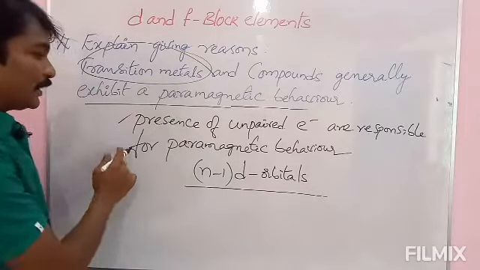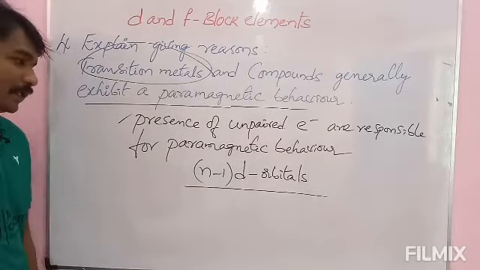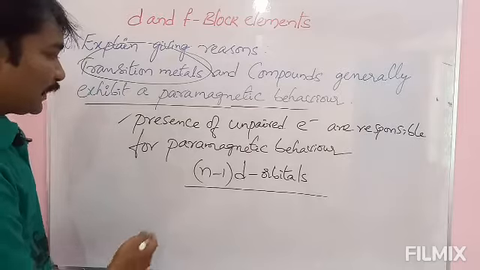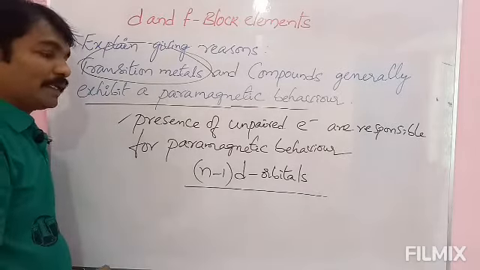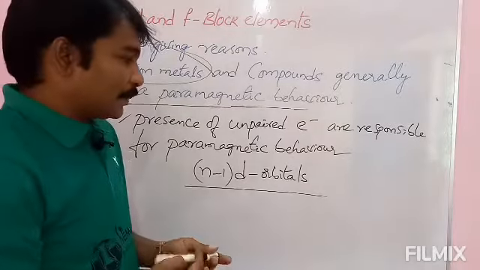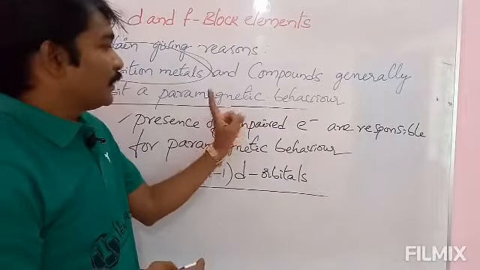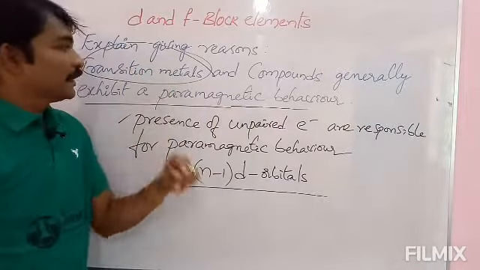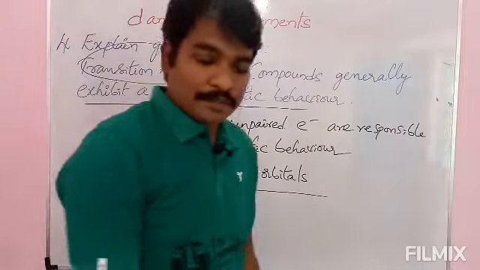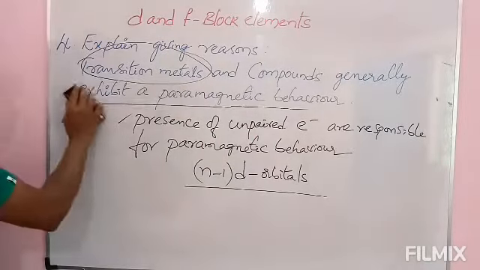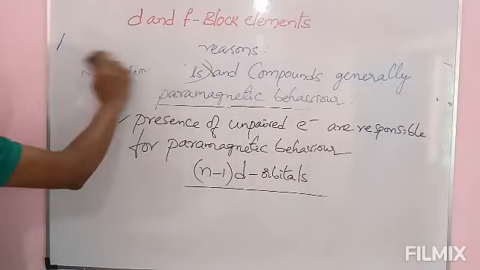Both are important points. It will help you in some other areas also. Please note down this one: n-1d orbitals having unpaired electrons are responsible for paramagnetic behavior of transition metals and compounds. Note down this one. And please check this one.